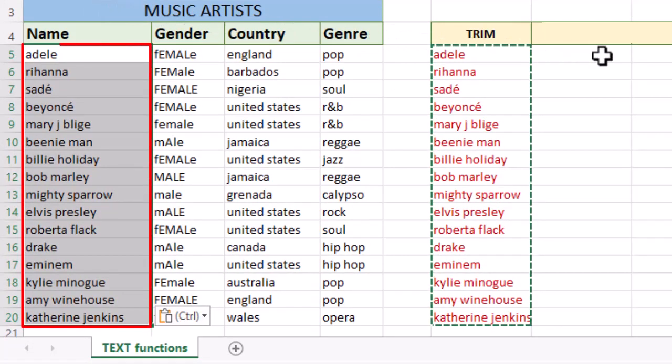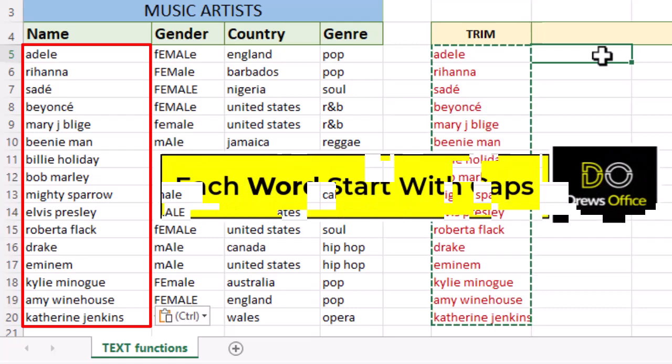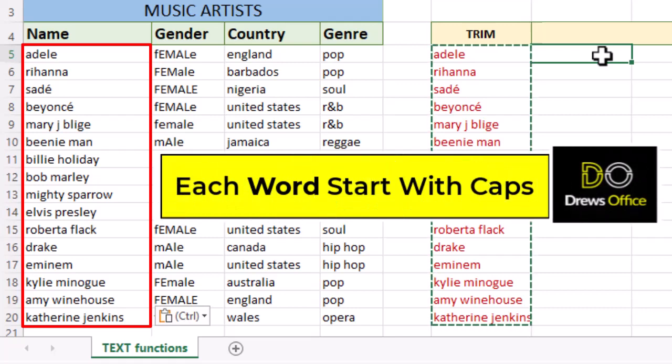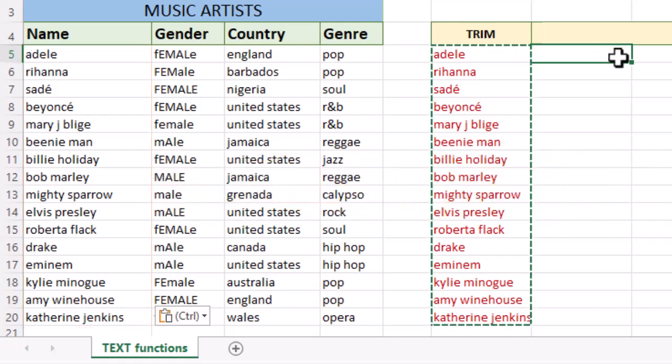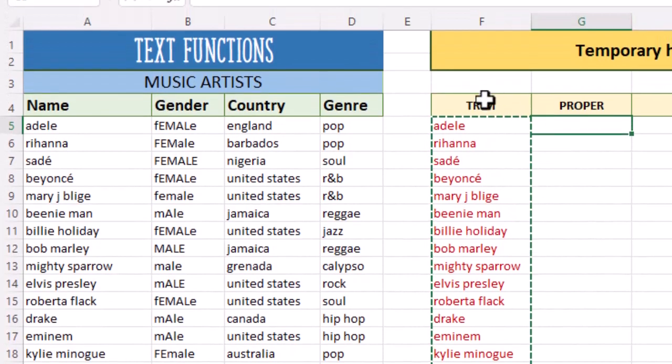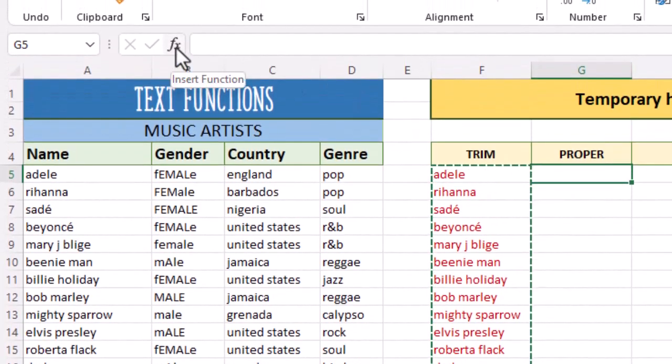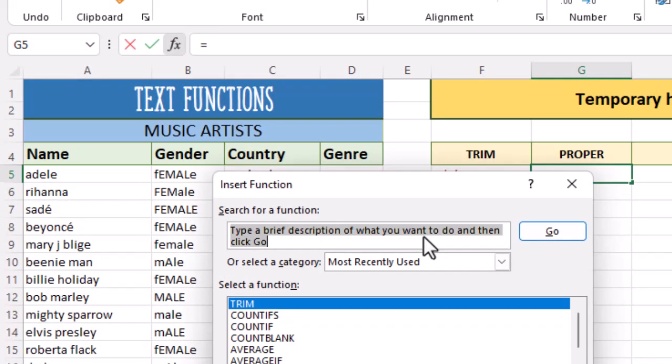Still looking at column A, we want all of the first names and the second names to start with a capital letter. We're going to start with a formula called proper. Do a search for proper.